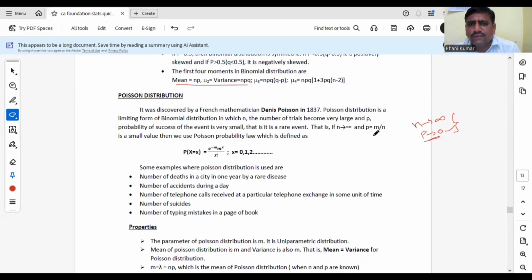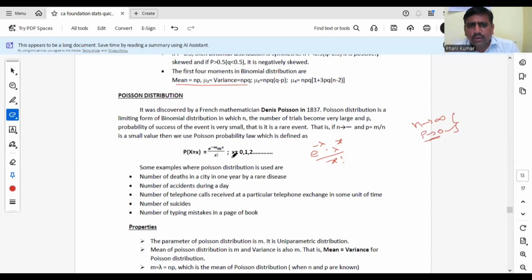When n is infinite and p equal to m by n, that is probability of success in n trials, m by n is a small value, then we use the probability law of Poisson, which is e power minus m, m power x by x factorial, or sometimes it may be given like this also, e power minus lambda into lambda power x by x factorial. Here e is a standard value, 2.718. X is nothing but 0, 1, 2, and so on to infinite.